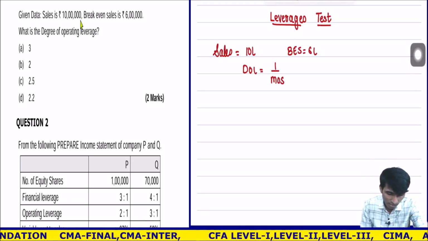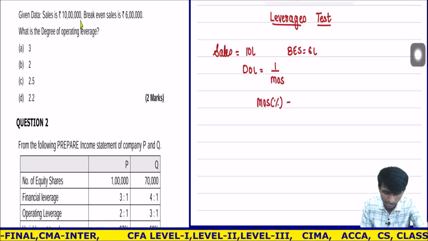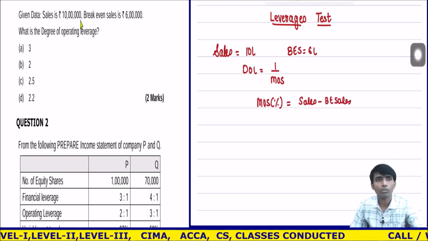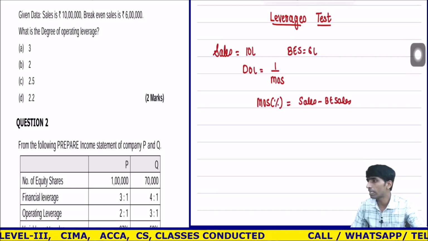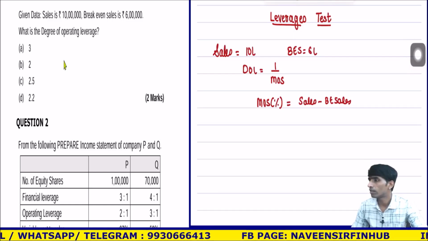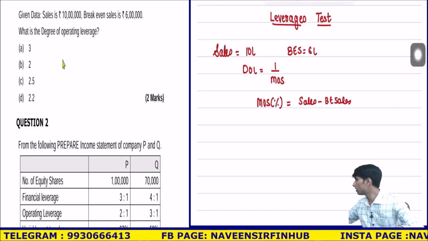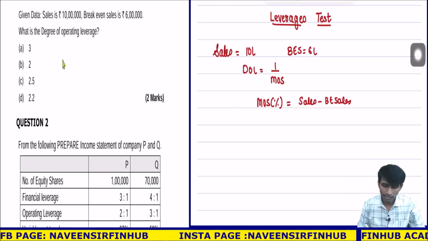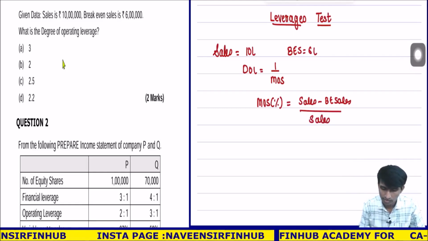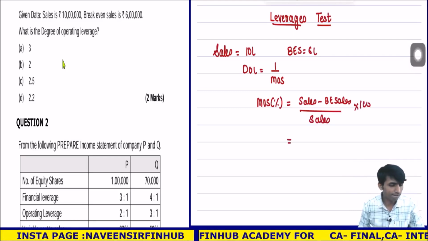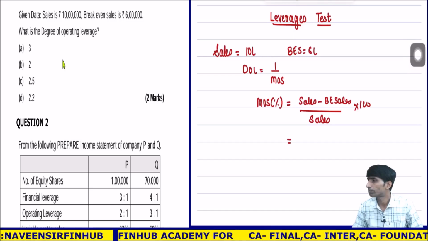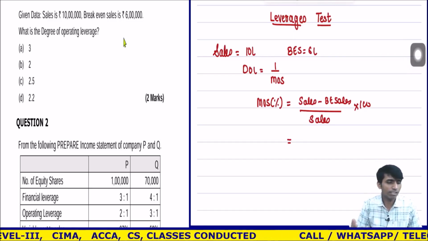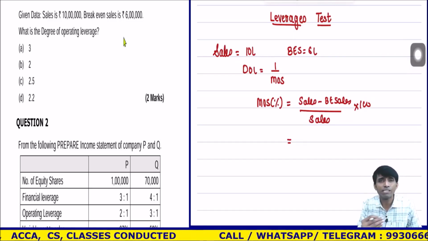So margin of safety I will first calculate in percentage. The formula is sales minus break-even sales, upon sales, into 100. So sales minus break-even sales upon sales, that is margin of safety. How much safe you are? Break-even sales means no profit, no loss, as you might have done in marginal costing.